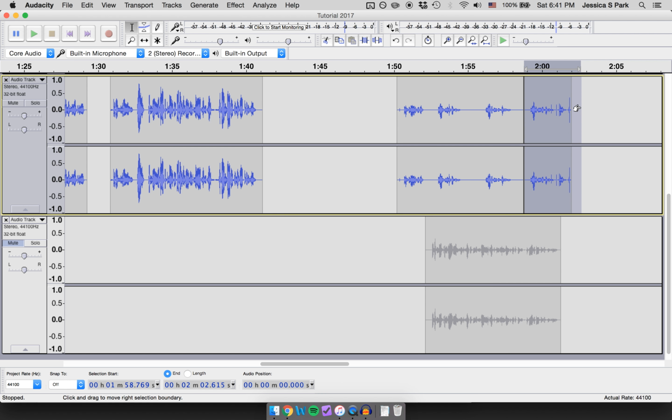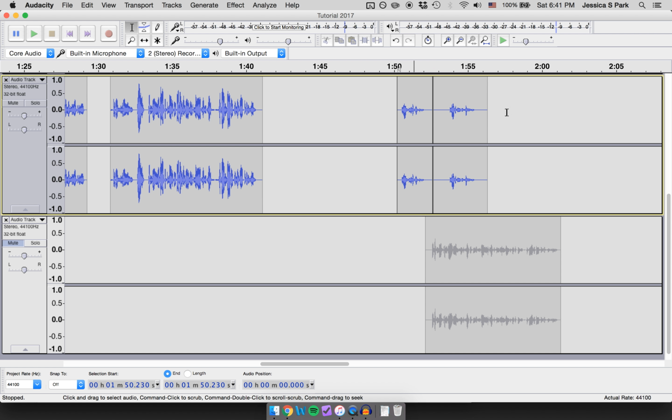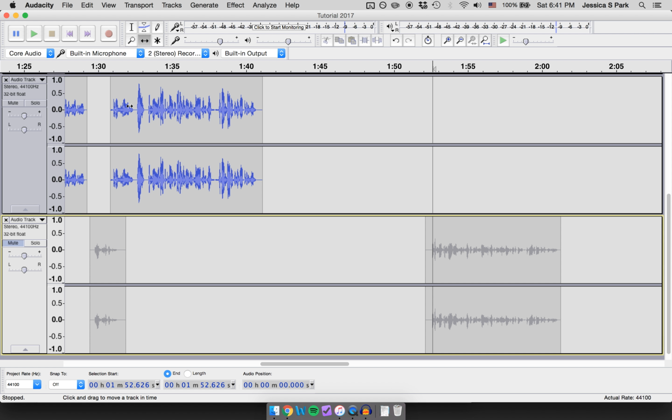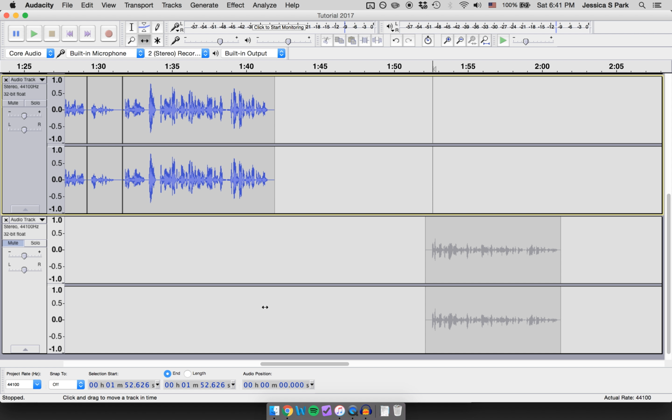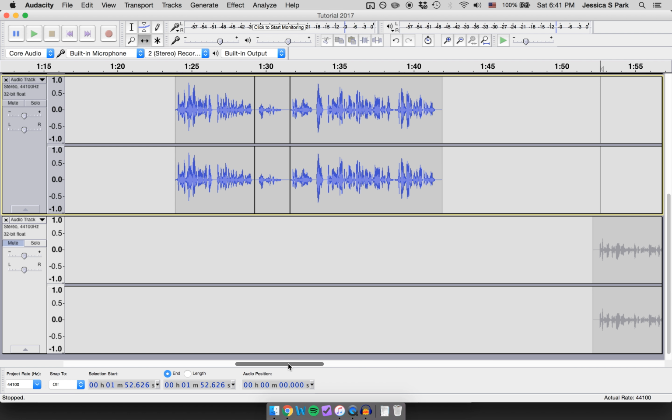I'm going to hit Command I. I'm going to hit Command K. I think I like this first one. I'm going to split this. I'm going to delete this, and I'm going to delete this. And let's see what I can do. I'm going to go to the time shift tool. I'm going to move this here. I'm going to move this guy over, and I know this goes in here, so I'm going to try to match it up and match it up here. And let's see what this sounds like. Go back to the selection tool.